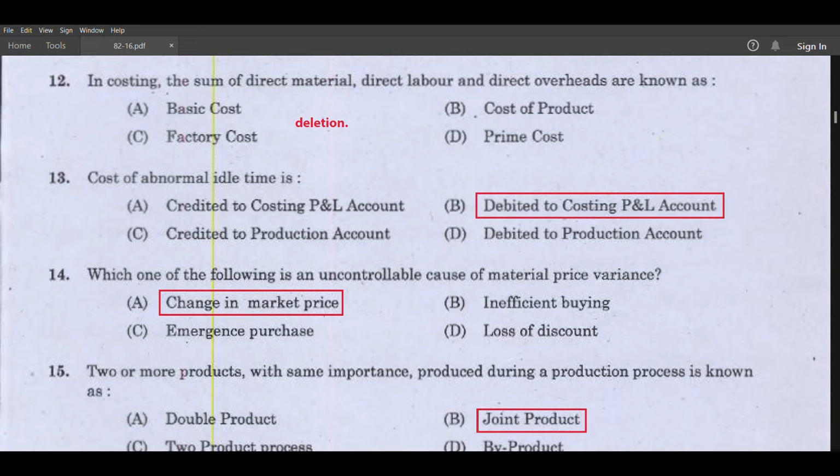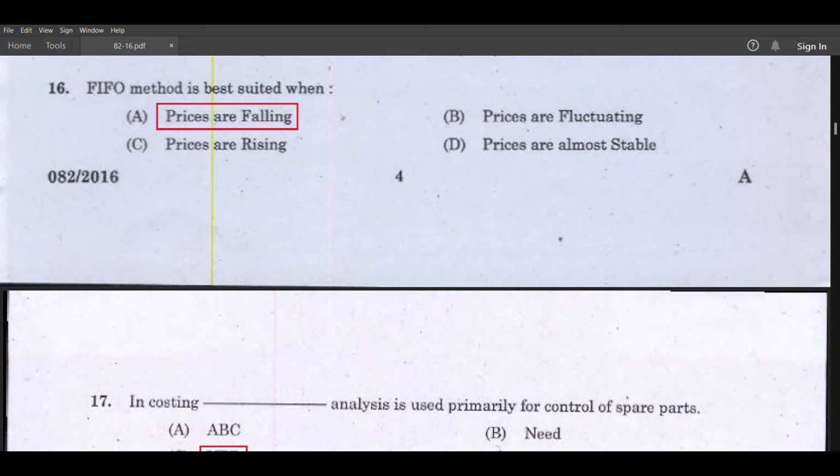Which one of the following is an uncontrollable cause of material price variance? Change in market price. Two or more products with the same importance produced during a production process is known as joint product. FIFO method is best suited when prices are falling.